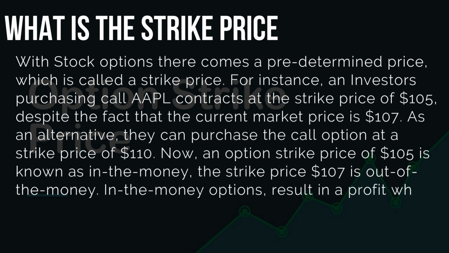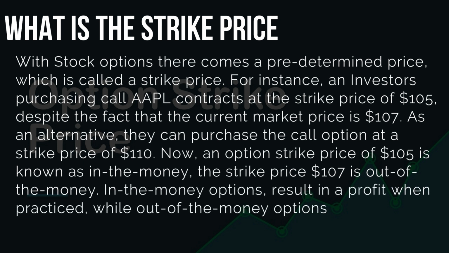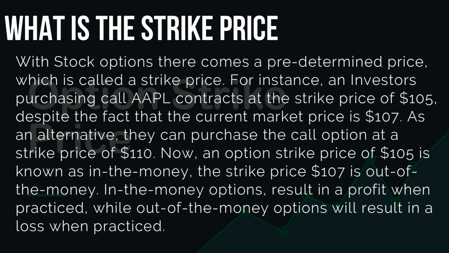Now, an option strike price of $105 is known as in the money. The strike price $110 is out of the money. In the money options result in a profit when exercised, while out-of-the-money options will result in a loss when exercised.